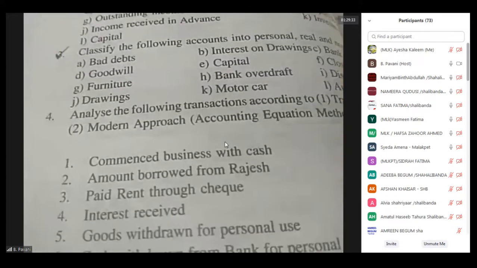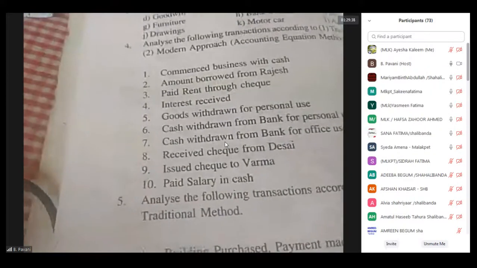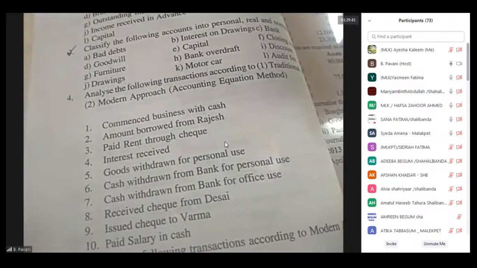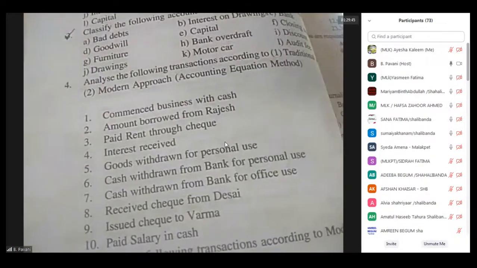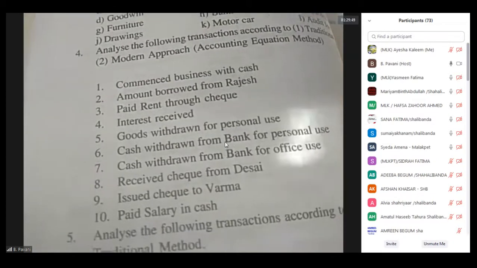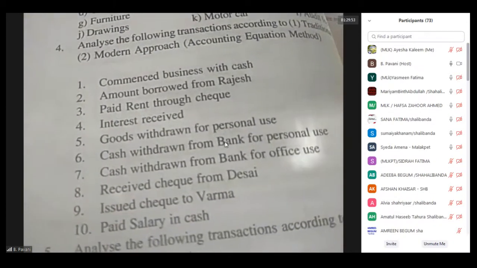Yes. Got my screenshot. Yes. Now I'm showing the next one, ma'am. The fourth one, as you can see: analyze the following transactions according to the traditional method and the modern approach method. That is nothing but the accounting equation method, and we should write the journal entries also. For this also, if you have the question, it will be better, ma.